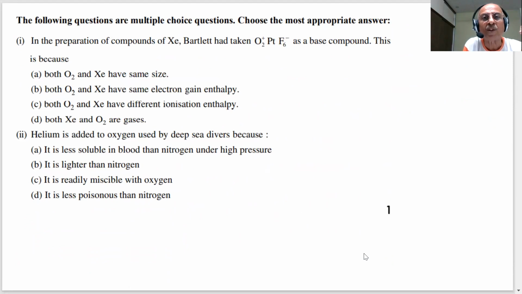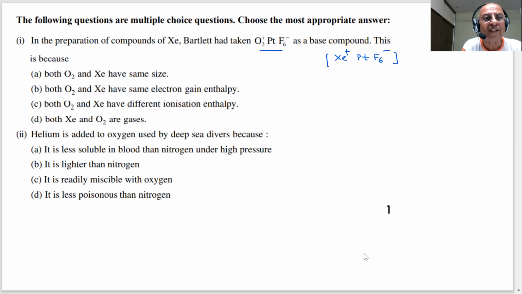In the preparation of xenon compounds, Bartlett had taken O2 plus PtF6 as a base compound. This is because this compound he was able to prepare. Thereafter, he was able to prepare the compounds of xenon. You already know, based on this, what was that? Xe plus PtF6 minus. In the NCERT, they write it like this. It further reacts with platinum hexafluoride. Even this is not the actual structure. Anyway, NCERT gives this type of formula.